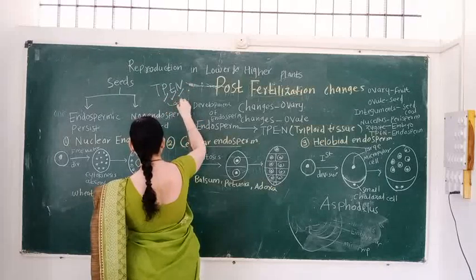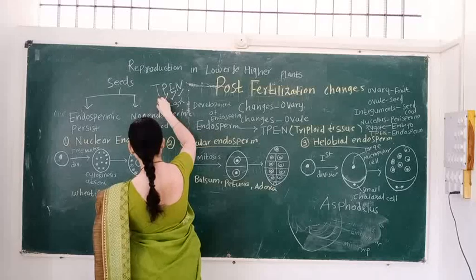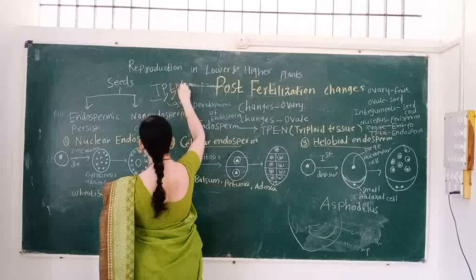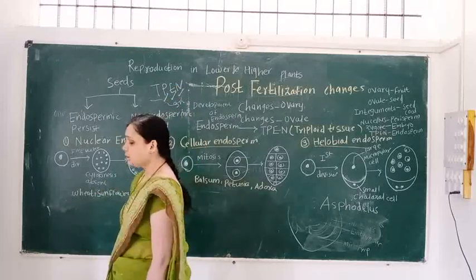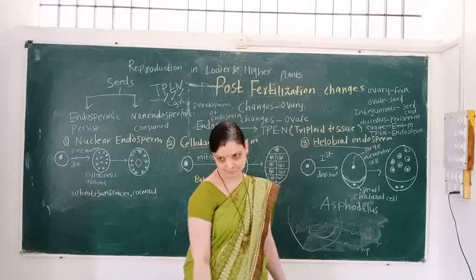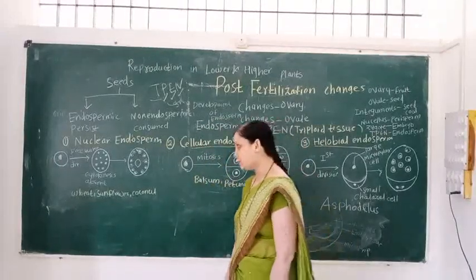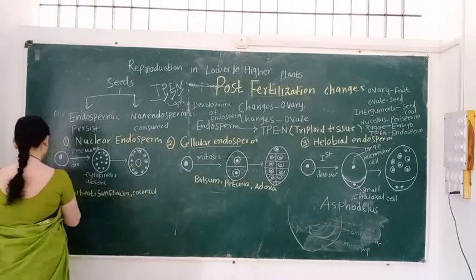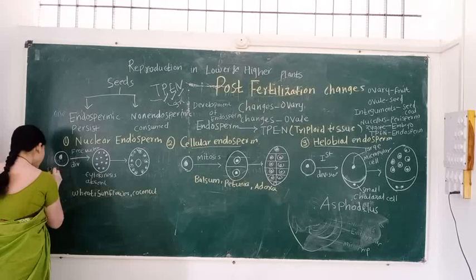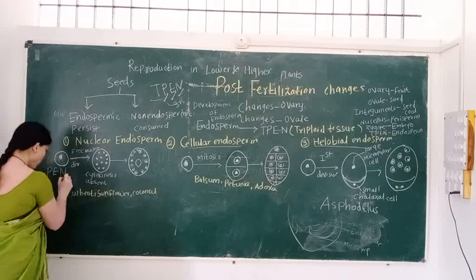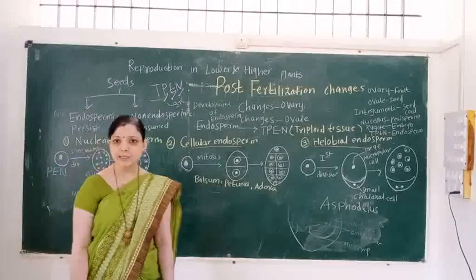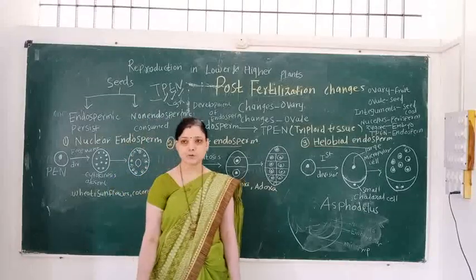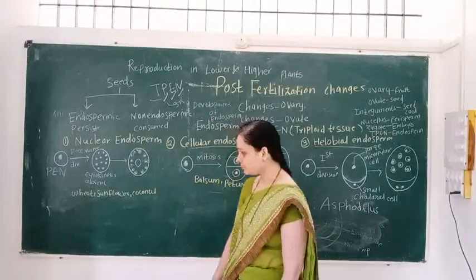It is triploid in nature, so it is called the triploid primary endosperm nucleus. In nuclear endosperm, the PEN, the long form being primary endosperm nucleus,